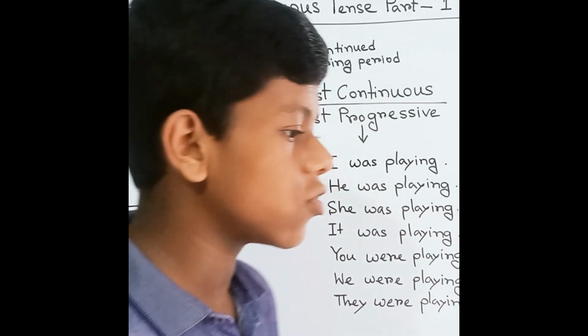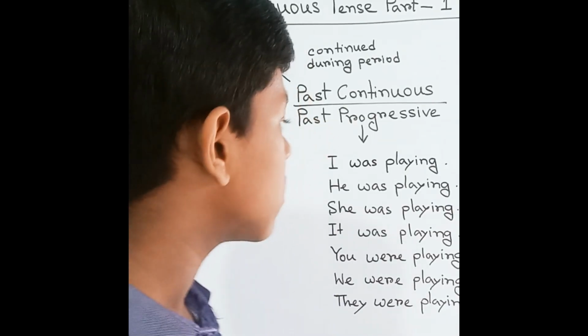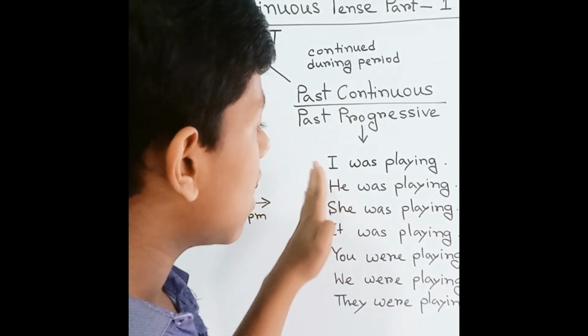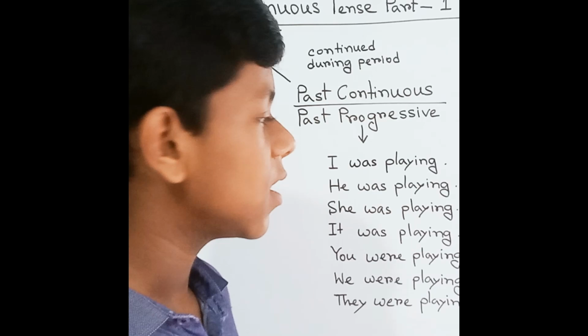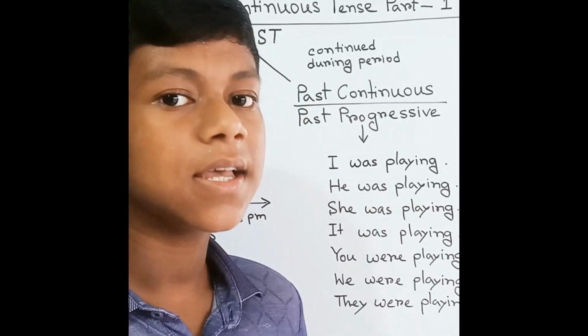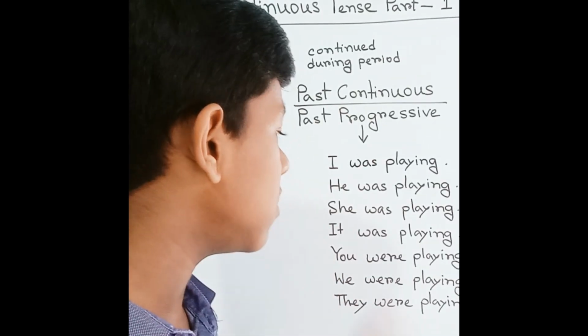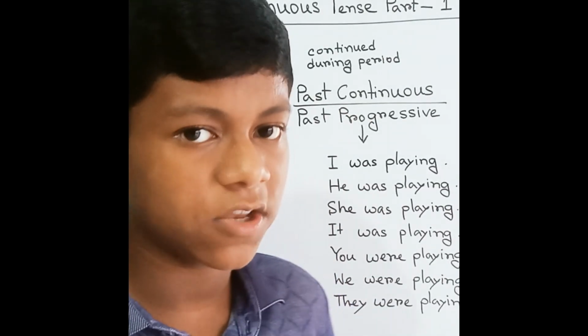Just repeat with me, then you can understand. So I can say, I was playing, he was playing, she was playing, it was playing. Then it changes a little bit.